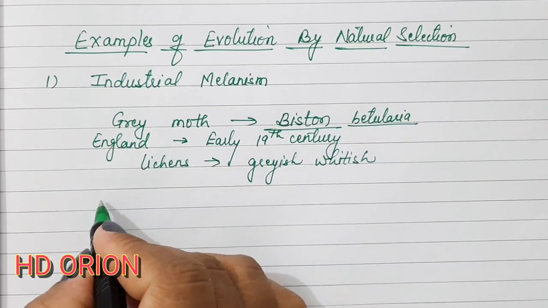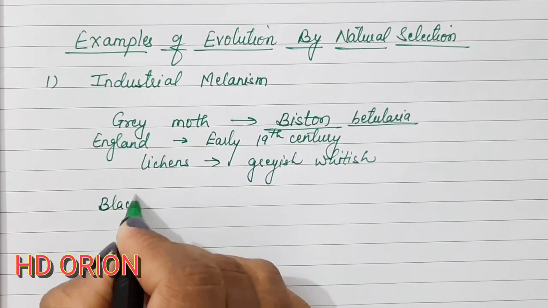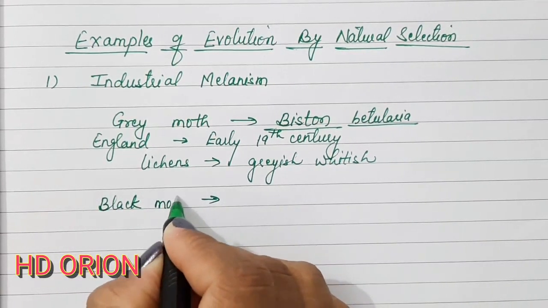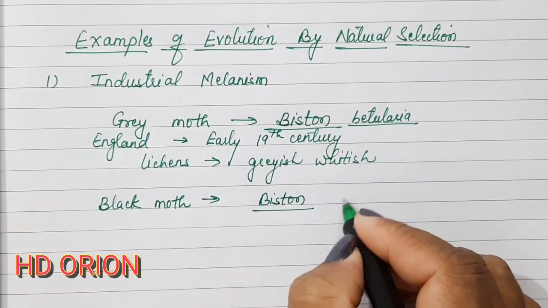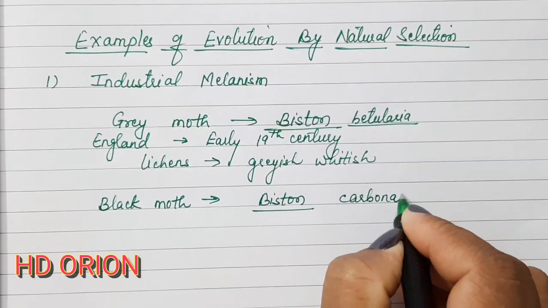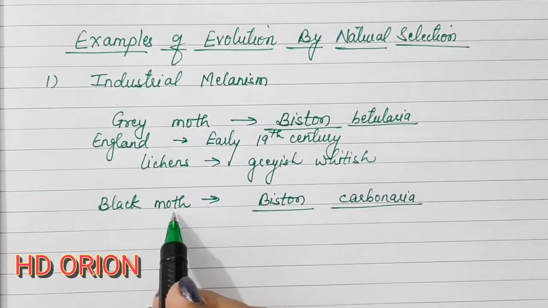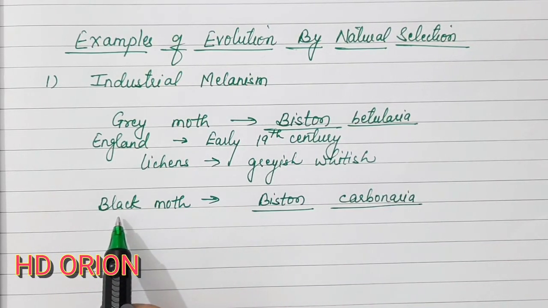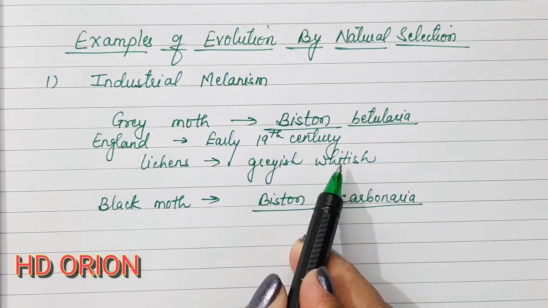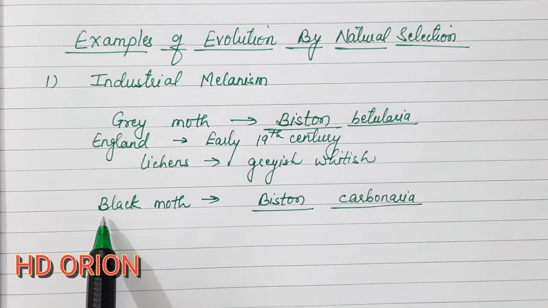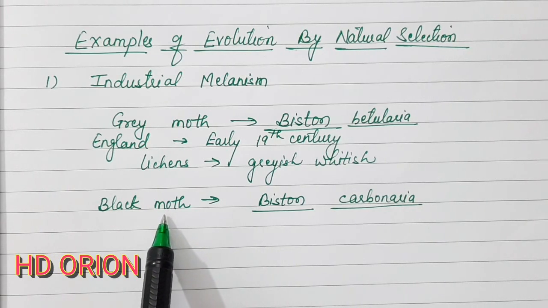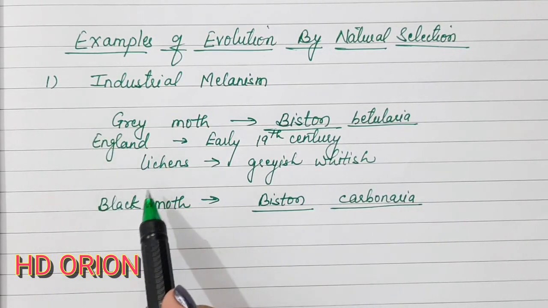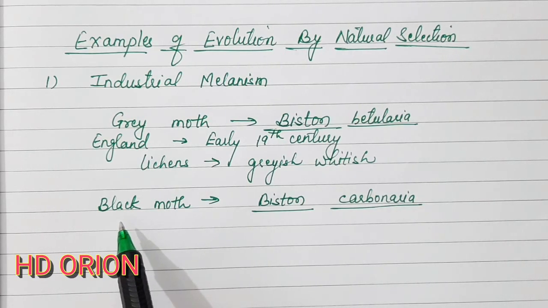There is another type of moth which is black in color, and the black moth, the genus is the same, Biston carbonaria. This is a black colored moth. This was very less in quantity because they could easily be detected by the birds on the grayish whitish background, and therefore the birds could easily find the black moth and they were eating the black moth, and very few of them were left.